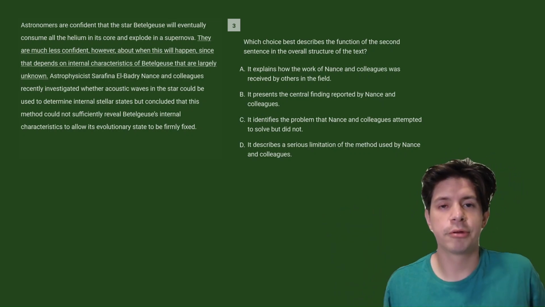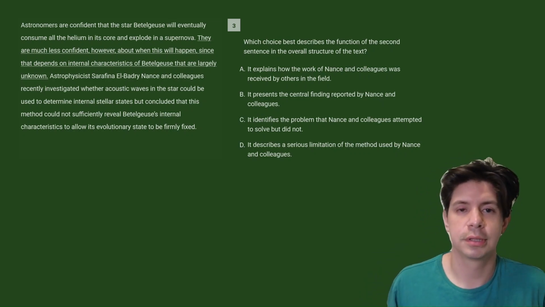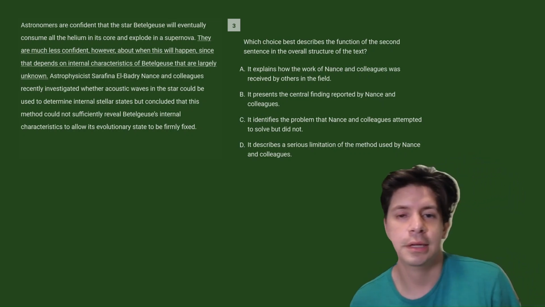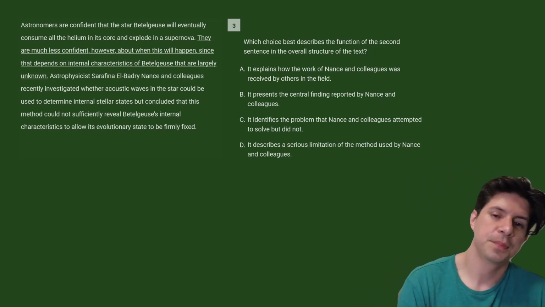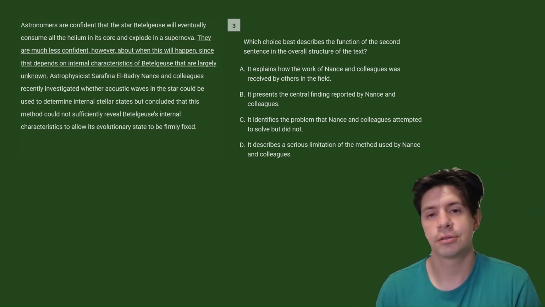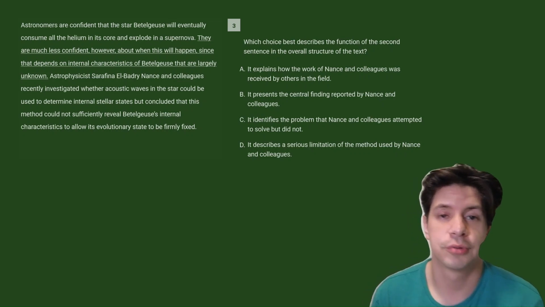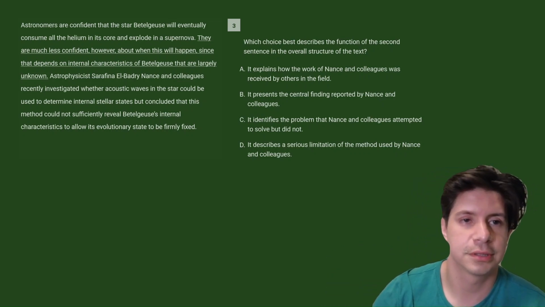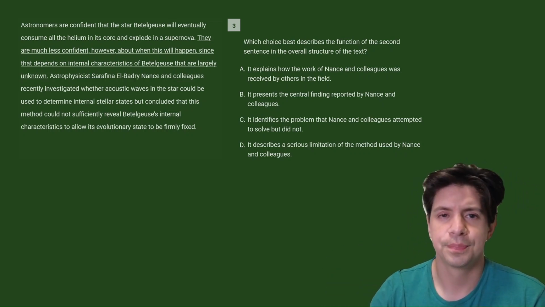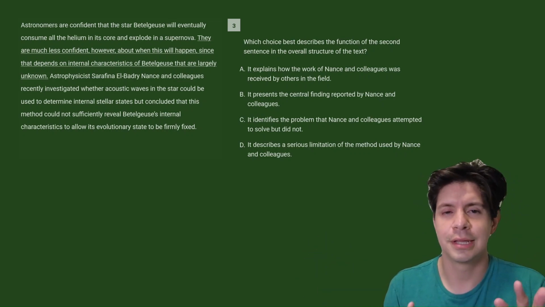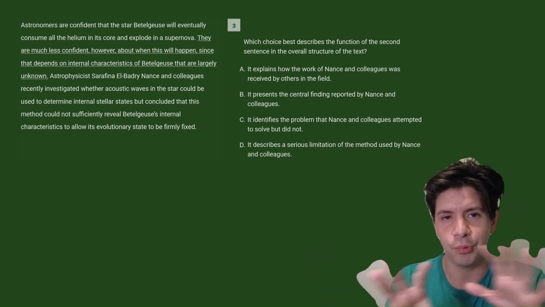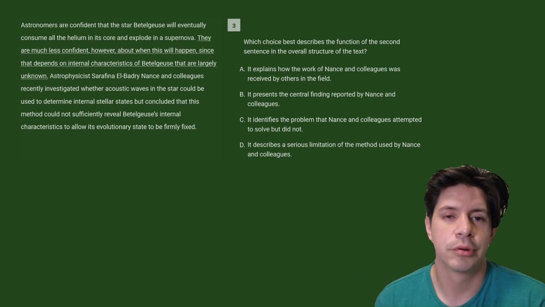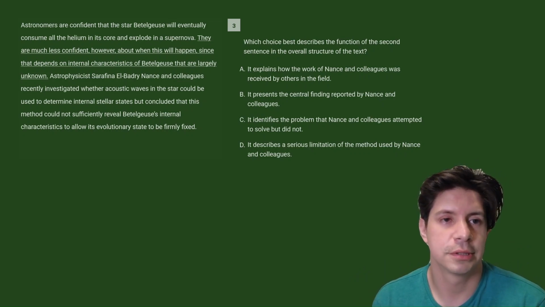So today we're going to be going over 3 questions from Bluebook Test 1, Reading and Writing, Section 1, Module 1. And they are a cross-text connection question and a function and structure question. 2 function and structure questions, okay? So these are kind of different from each other, but there's not that many of them in this section, so I wanted to do them all in one. And we will go over strategy for each type of question, okay?